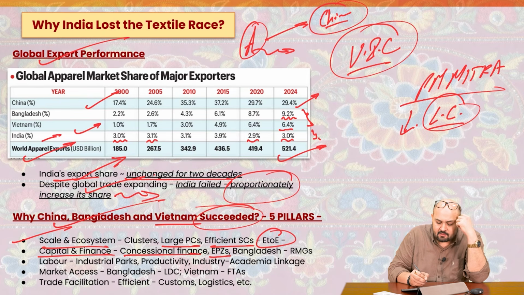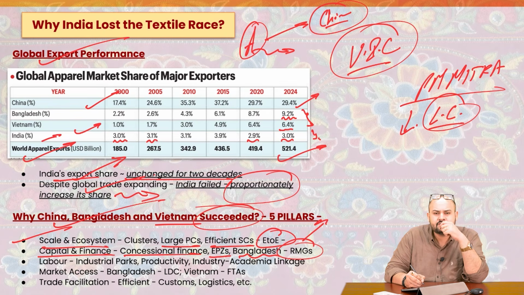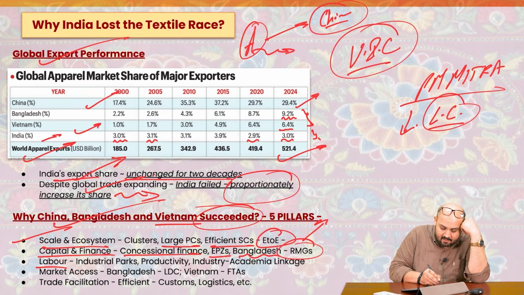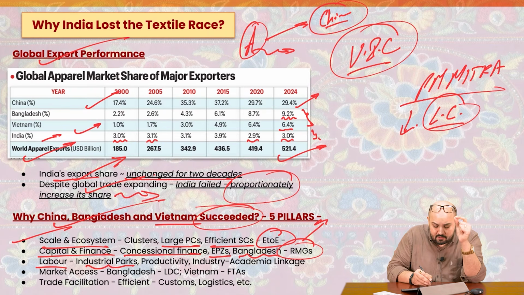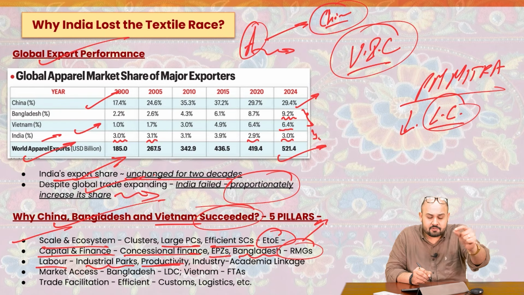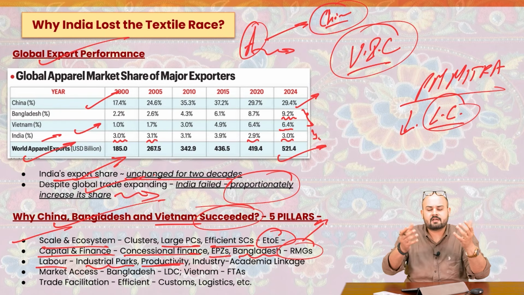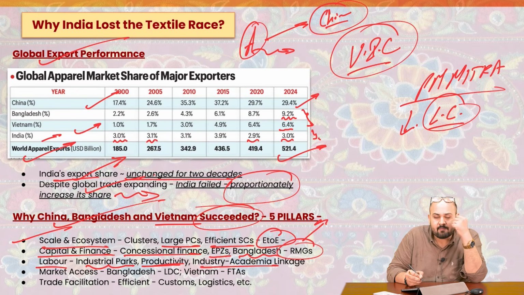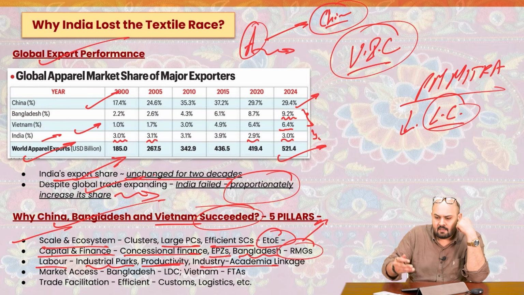Then we have export processing zones. For example, in Bangladesh, for ready-made garments, they provide almost interest-free loans for the production of these garments. And that's the reason you see made in Bangladesh. Next, we have labor. For example, in Vietnam, they have come up with industrial parks and they focus on the productivity aspect. So they try to incorporate technologies in the process which enhance the overall productivity and the overall efficiency in their supply chains. For example, we have the industry-academia linkage in countries like Vietnam. Over there, the institutions are linking with these production centers.